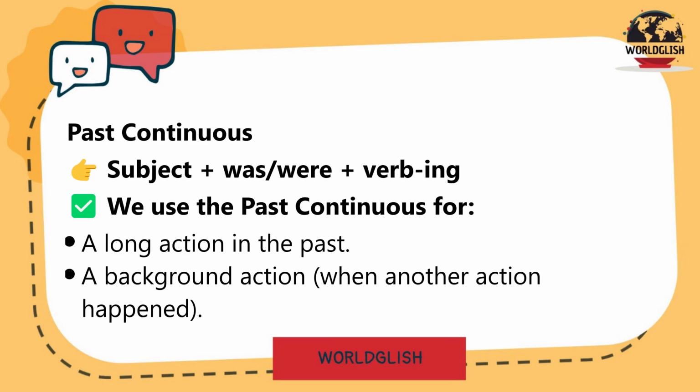Past continuous. Subject plus was or were plus verb with ing. We use the past continuous for a long action in the past, a background action, when another action happened.